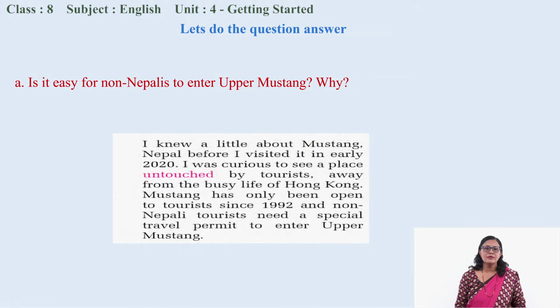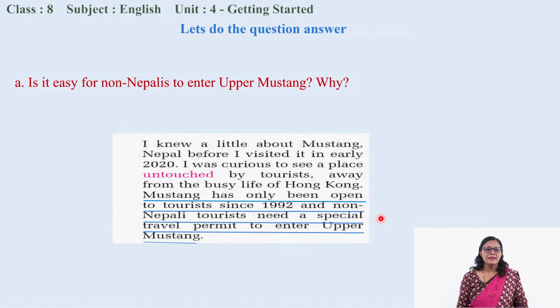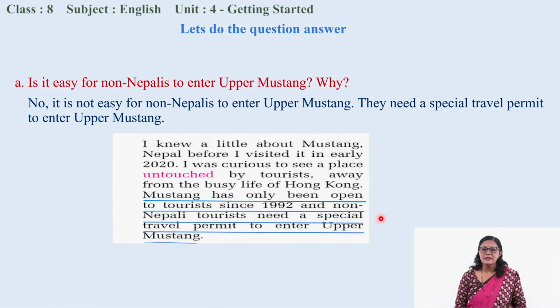Now, it's your turn to guess. My dear students, you can guess from the passage that I have kept here. Why do you think it is easy or not easy for non-Nepali to enter Upper Mustang? Okay, you can guess from somewhere over here. I'll give you one hint. Yes, your guess is right. It's not easy for non-Nepalese to enter Upper Mustang because they need a special travel permit to enter Upper Mustang.